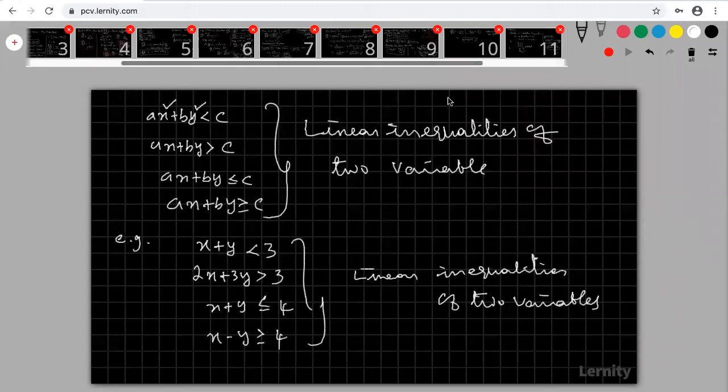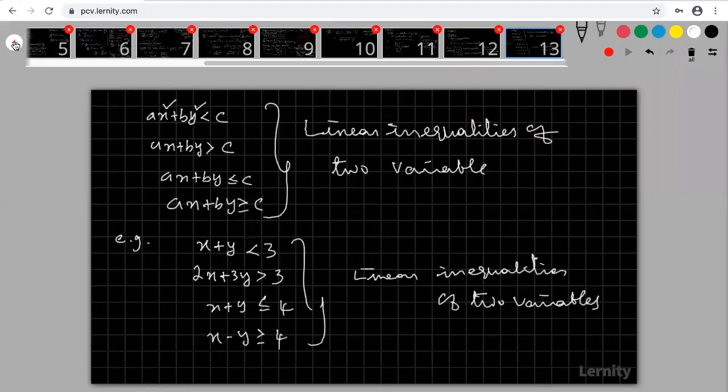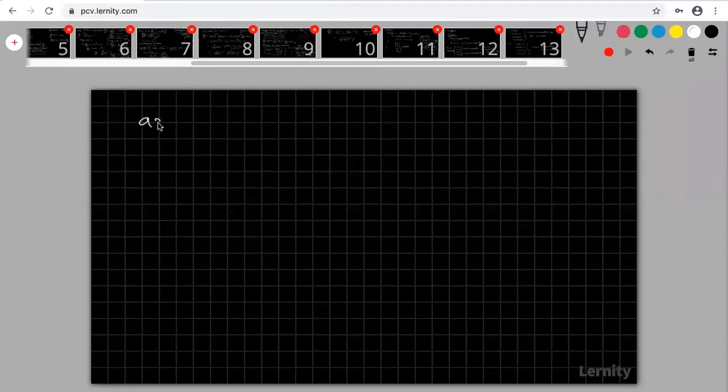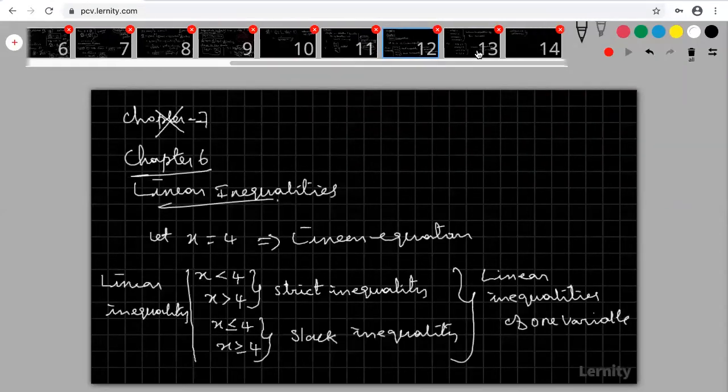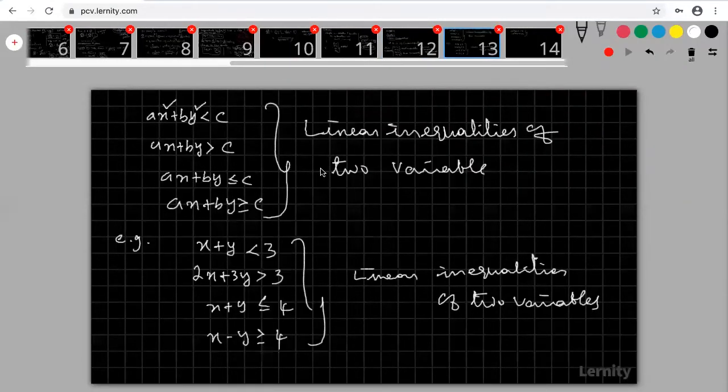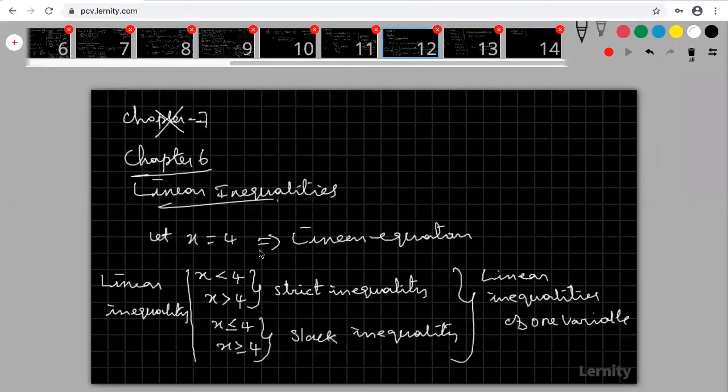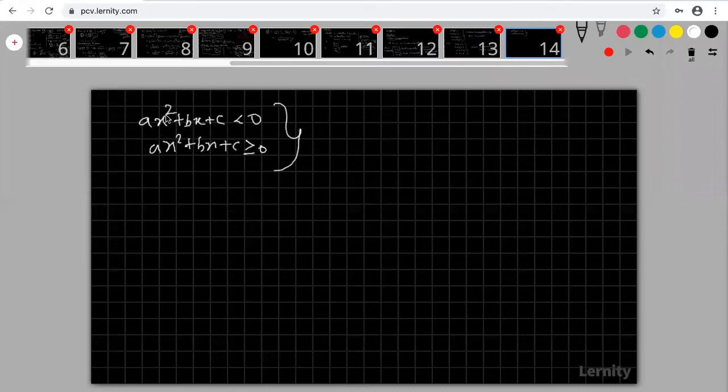Okay, right, now look at that. Suppose the inequality is coming like that, ax square plus bx plus c is less than 0. My ax square plus bx plus c is greater than or equal to 0. What is this? These are not linear. Look at that. These are linear inequalities of two variables. These are linear inequalities of one variable. But look at that.